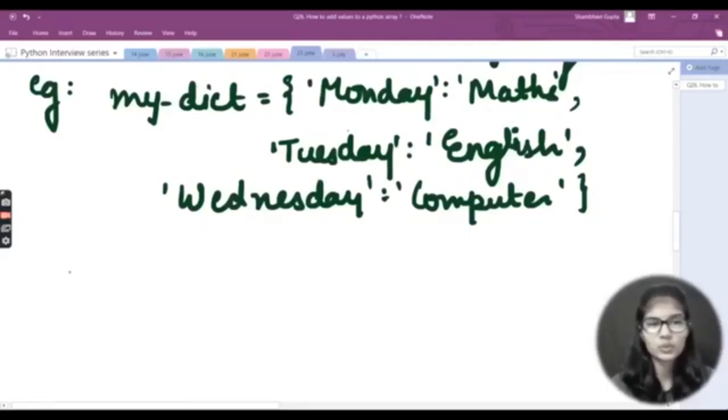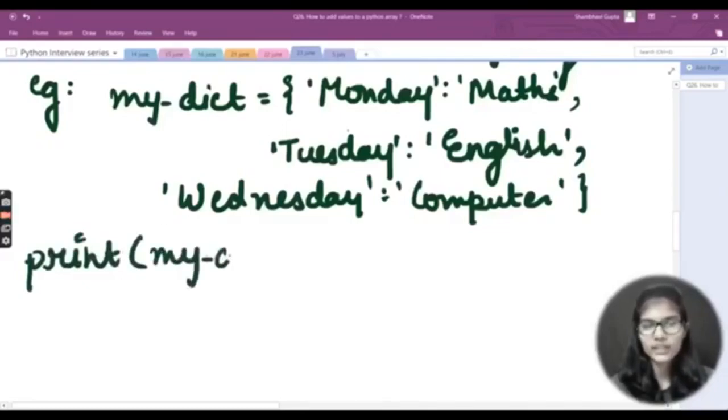Other than that, let's say you just want to print a particular value for any key. Let's say you have a key that is Tuesday. With the help of code, you want to see what value you have associated with this particular key. So how do we do that? You just need to add the print statement, put the brackets, and inside define the variable in which you have stored your dictionary. For me, that is my_dict, right? I have stored my dictionary in this particular variable, my_dict.